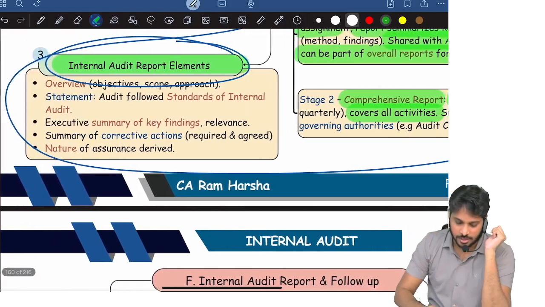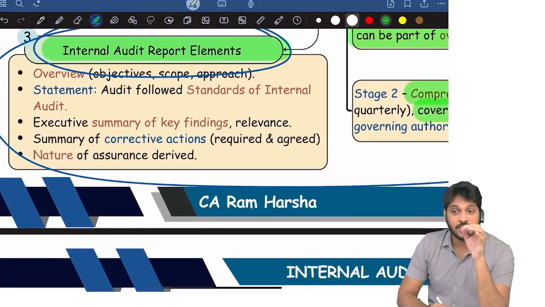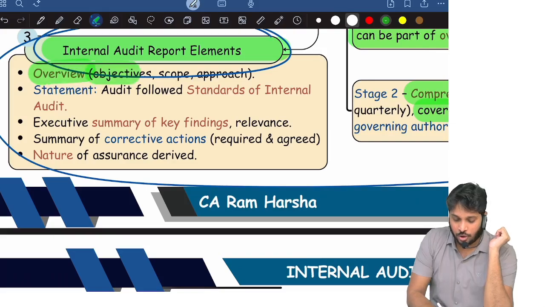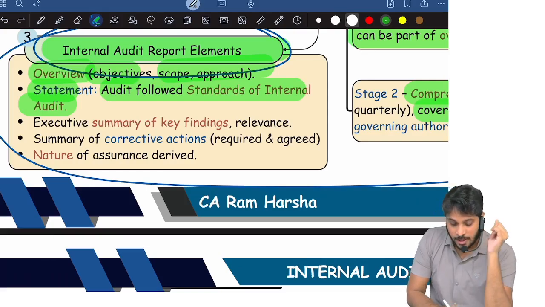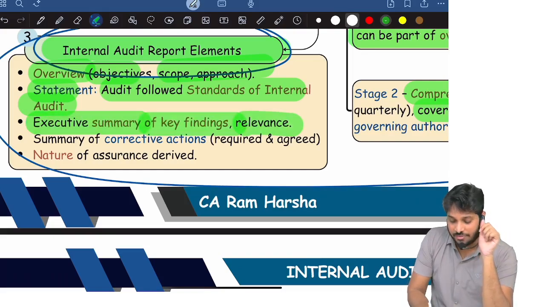There are 2 stages. Then what are the internal audit report elements? There will be an overview, objective and scope will be mentioned, statement that they followed standards on internal audit. They mention a fact that they followed standard on internal audit, and they will mention executive summary of key findings and relevance.